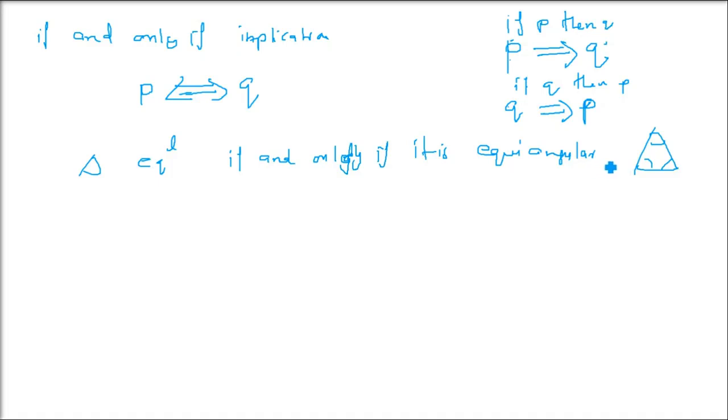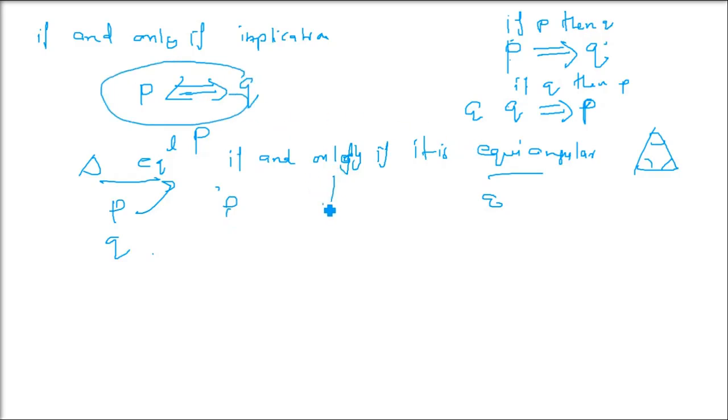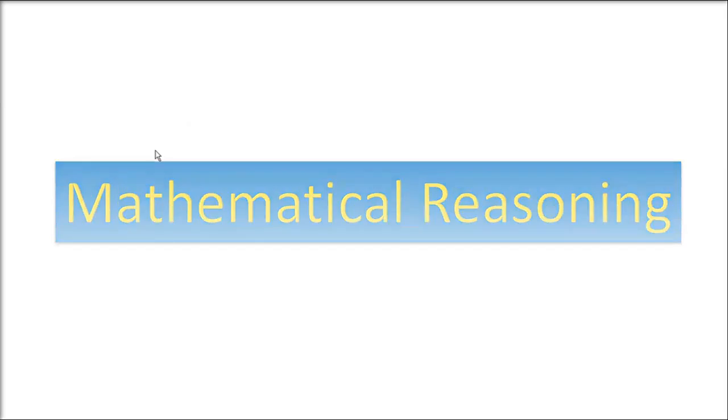So if we take P as a triangle is equilateral, and Q as a triangle is equiangular, we can say if a triangle is equilateral, then it is equiangular. You can again say if a triangle is equiangular, then it is equilateral. So both ways it is true, if P then Q and if Q then P. That is why we are taking it as the if and only if implication.